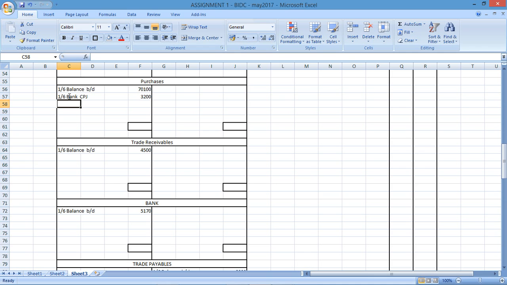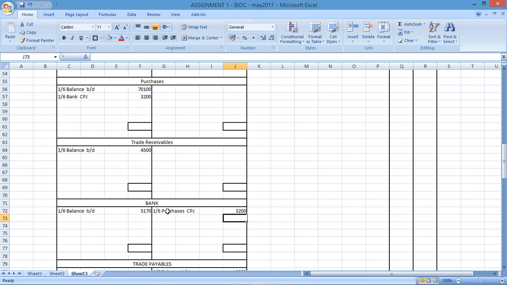In my bank, I'm going to have a credit on the 1st of June for the purchases that I've made. Cash payments journal, 3,200. That's the first transaction.